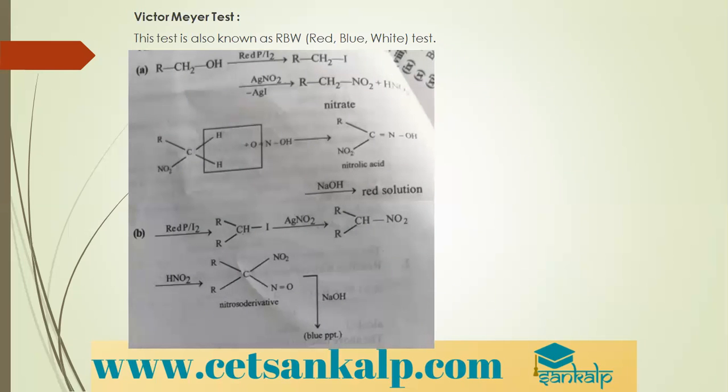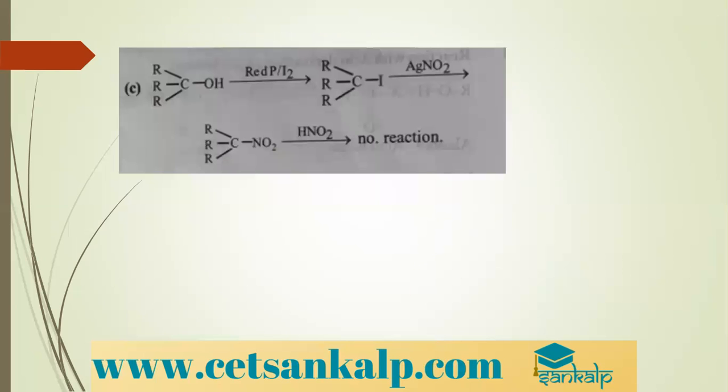Yes. So here is the test. What is the test? Alcohols with red phosphorus and iodine give us alkyl iodide. With silver nitrite, it gives us nitroalkane. Yes. So this is the test which is called Victor Meyer's test.